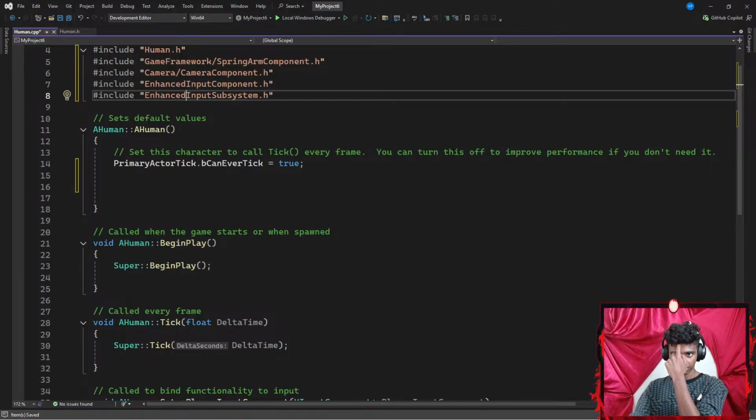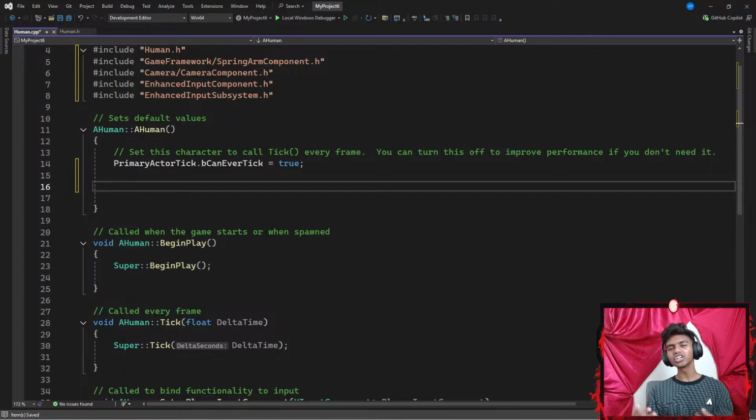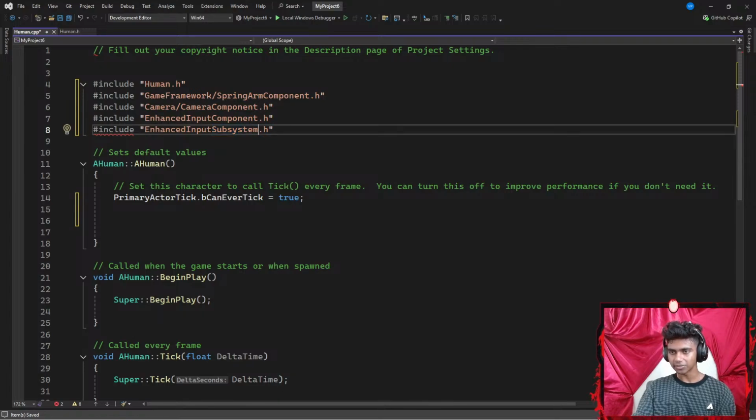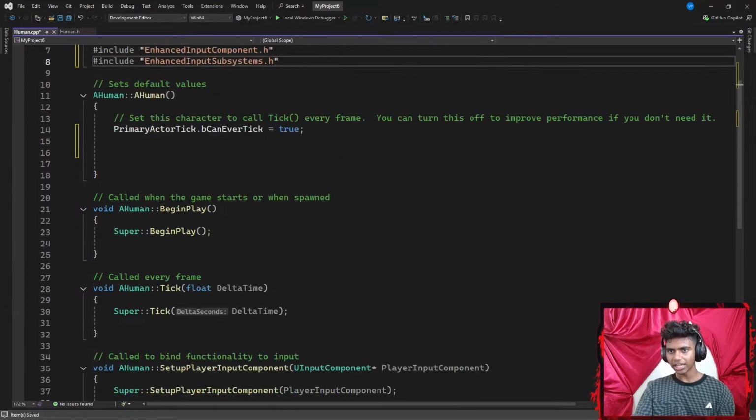Okay, so firstly I'm going to create a default subobject inside of my constructor, because the constructor is basically used to construct things inside of my level in Unreal Engine. Did I spell something else wrong as well? S-U-B-S-Y-S-T-E-M. This is subsystem. There we go. This is going to be a lowercase s. Okay, that should be correct.